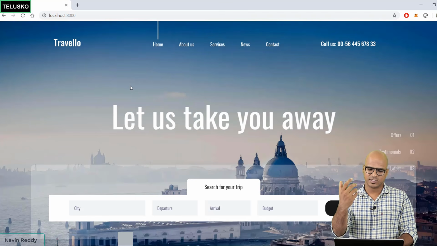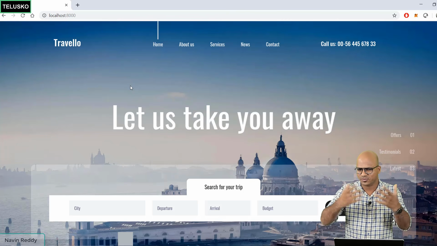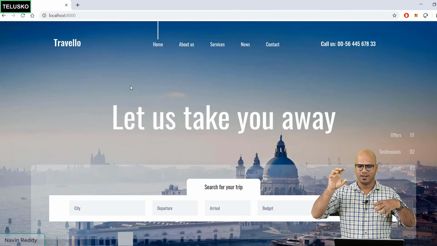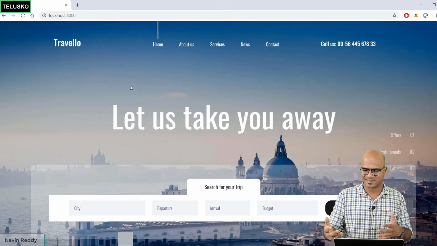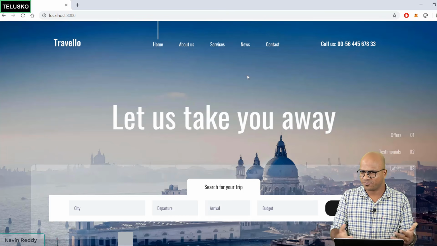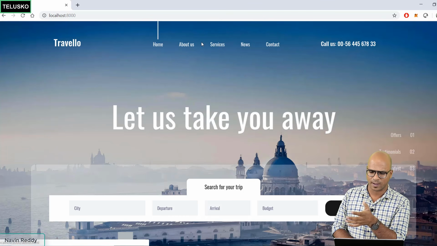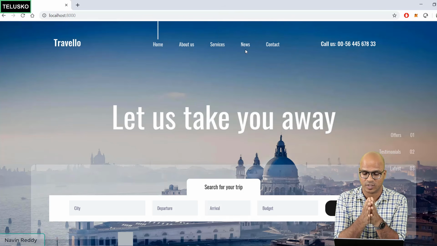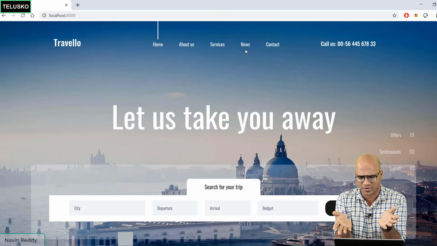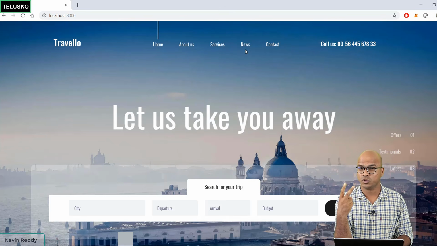So what we need here is login and registration. Now for that, where will you put it? Of course, in your form there should be a way where you can keep your login and registration button. Since we don't have a predefined form for registration, we'll change it here itself. So let's have home, about us. We don't want services and news. We'll remove those and change them with login and registration. In fact, we can also remove contact. But if you want those features, of course, you will have two forms as well.